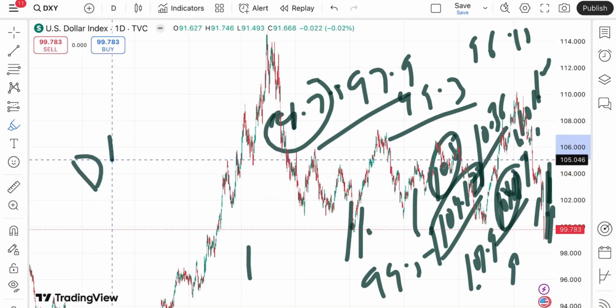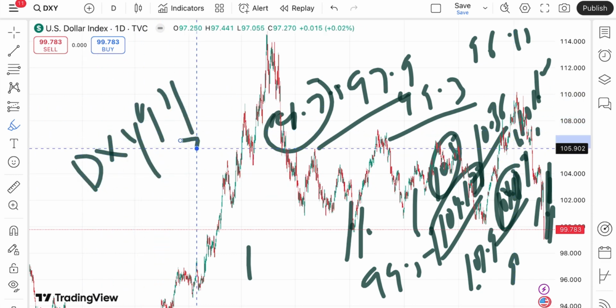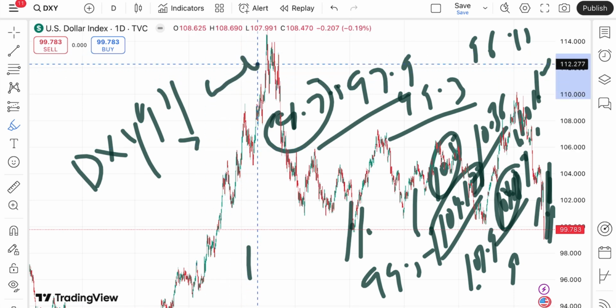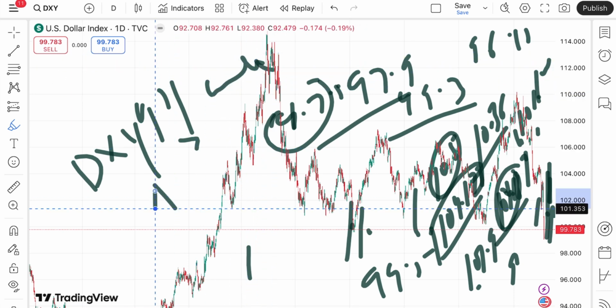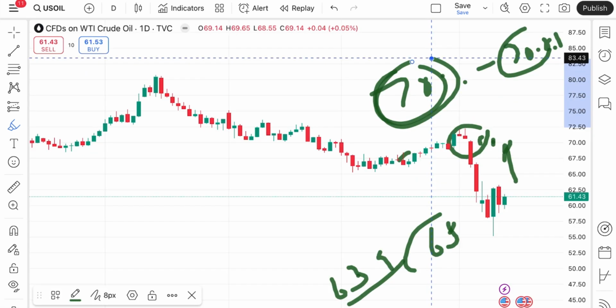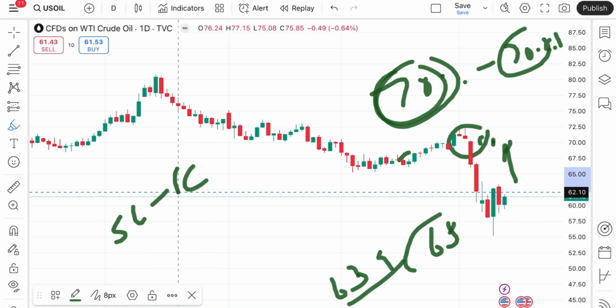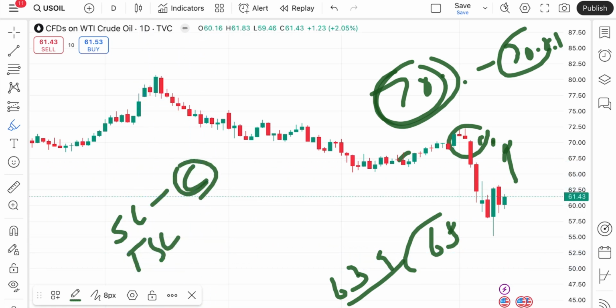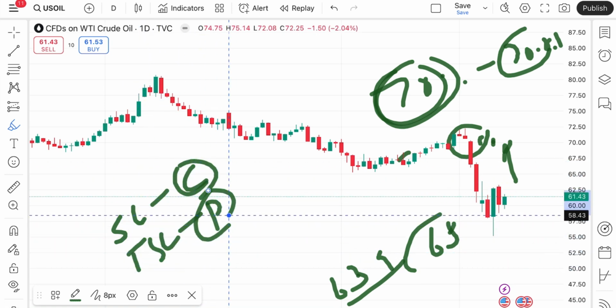So when the dollar index goes upside, the price of crude comes down. Similarly, if the dollar index goes down, the price of crude goes up. Coming back to the crude price, whenever you start your trade, put your SL so your capital will be safe, and trail your SL once you are in profit, so your profit will be safe.